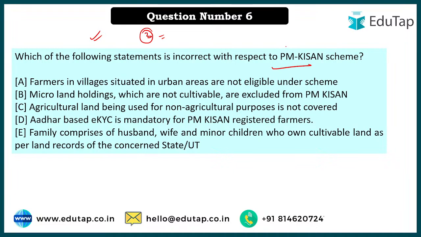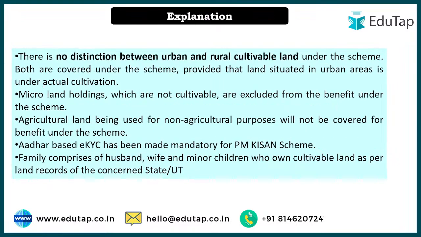Okay, so talking about this scheme, I can see urban areas are also mentioned. Everybody is saying option A is wrong, and yes, because there's no such specification. Under PM Kisan, it is specified that they should have land, and not just any land, it should be agricultural cultivable land, meaning you are actually cultivating something there. This is one criterion, but it does not matter whether it is in an urban or rural area. That is why option A is incorrect.